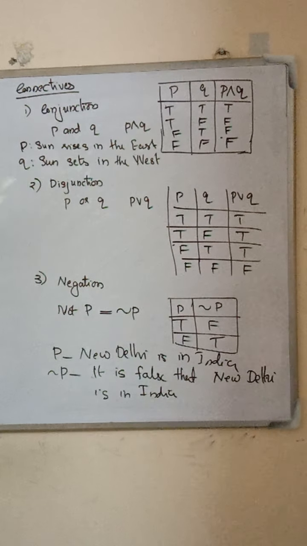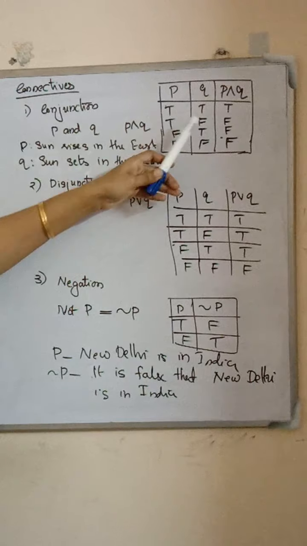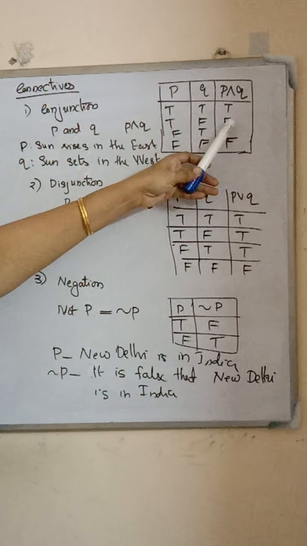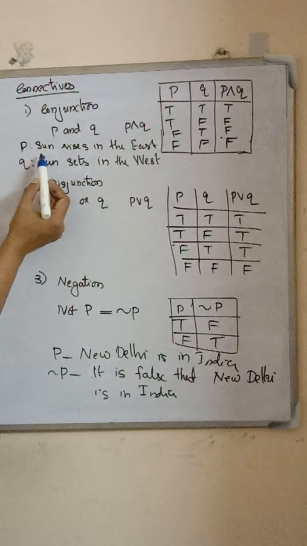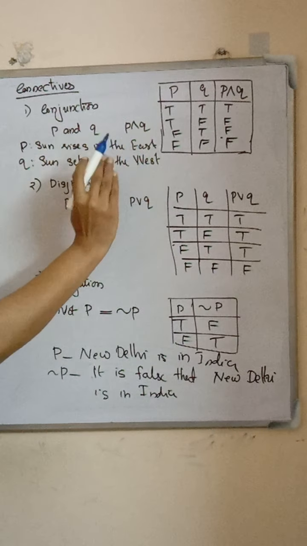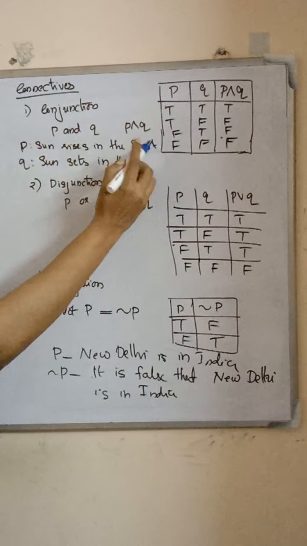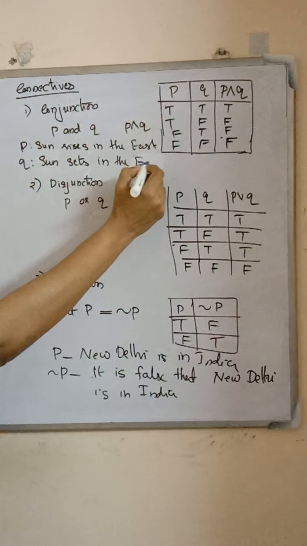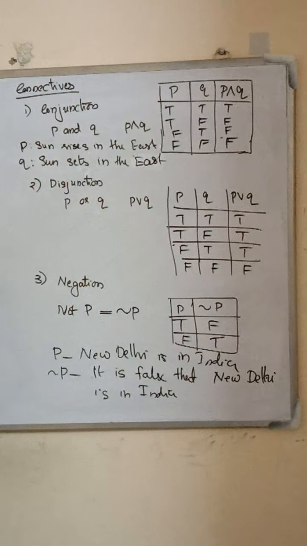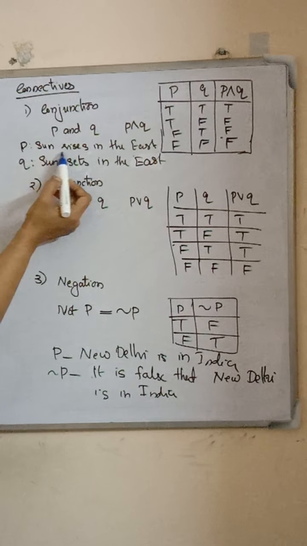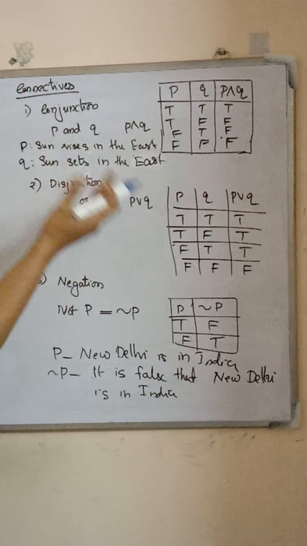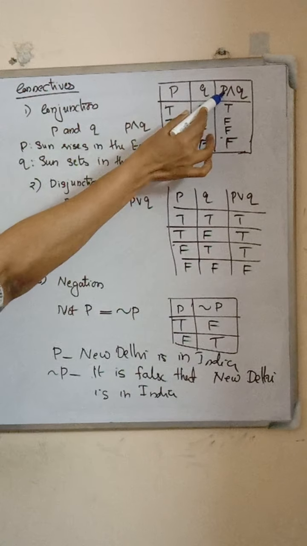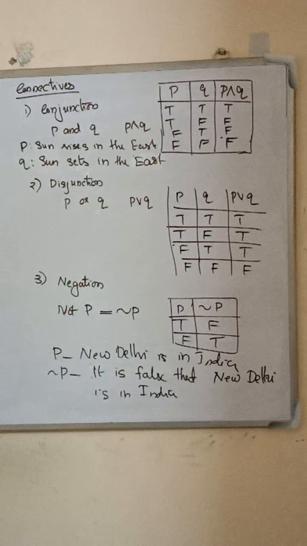Next, consider the second row. P is true and Q is false, then P and Q is false. Here consider the statement P as sun rises in the east. It is a true statement. Then Q as sun sets in the east. That is a false statement. Then combining with the connectivity conjunction, sun rises in the east and sun sets in the east, it becomes a false statement. So P conjunction Q is false.